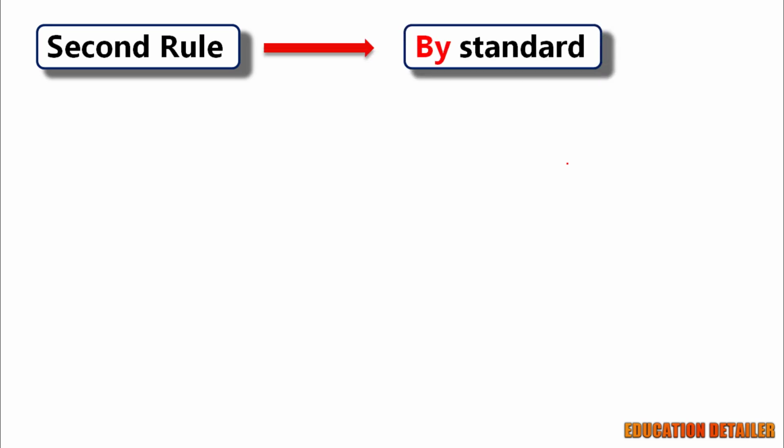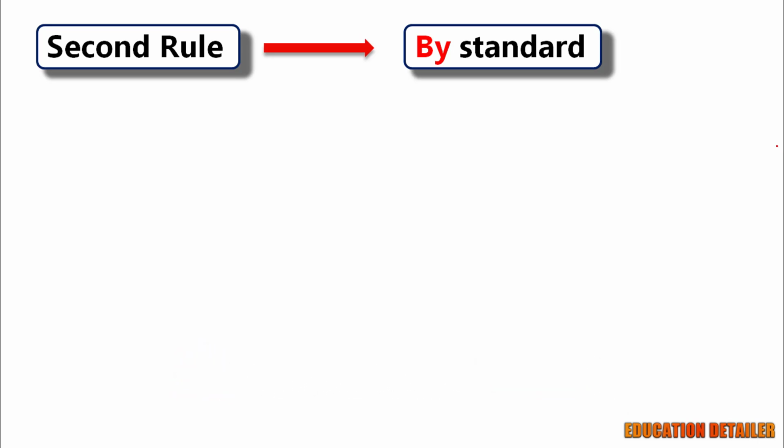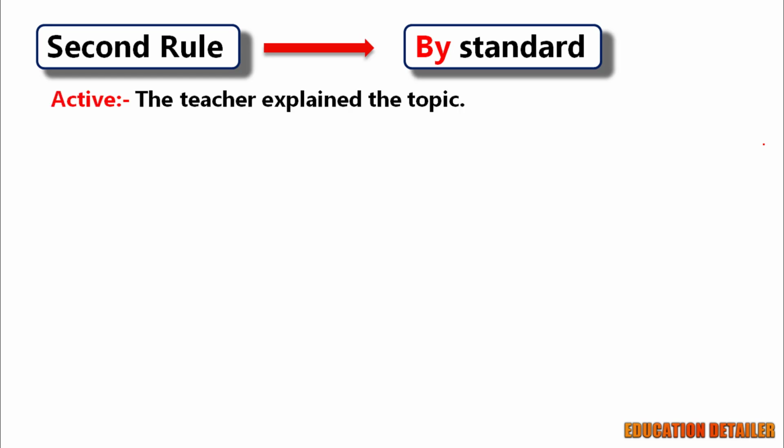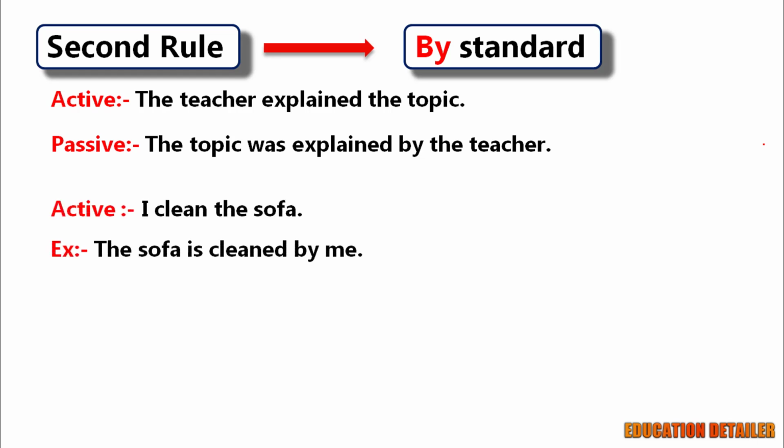Rule number 2: "by". In passive voice, "by" introduces the agent or the doer of an action. Earlier, we learned that in passive voice, the action is being received by someone. The topic was explained by the teacher. I clean the sofa. The sofa is cleaned by me. But "by" is omitted when the agent is unknown, irrelevant, or obvious.